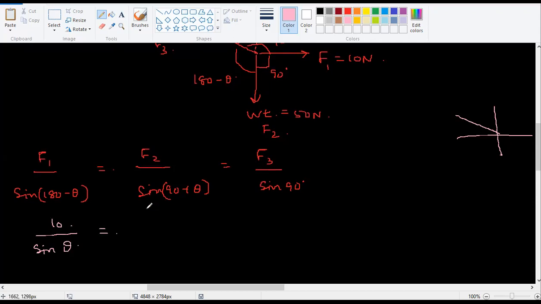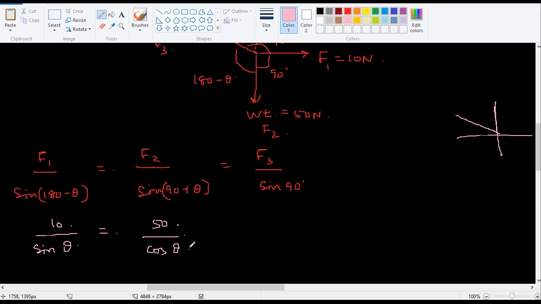F2 is weight, 50 Newton, divided by sine of 90 plus theta. Anybody? 90 plus theta means this way. Sine is positive in the second quadrant, but with 90 it will become cos theta.